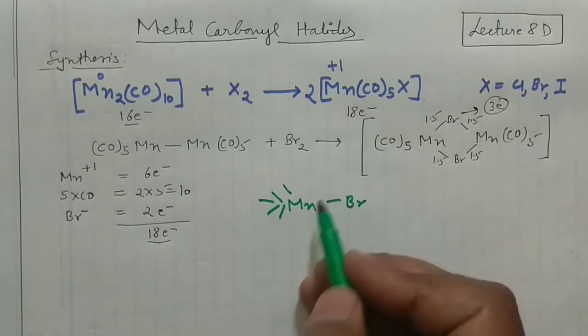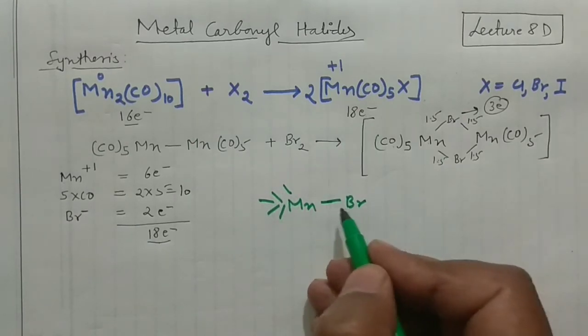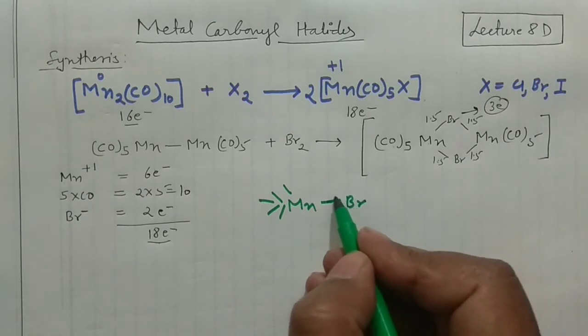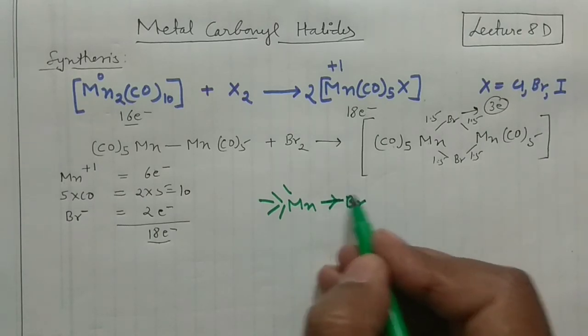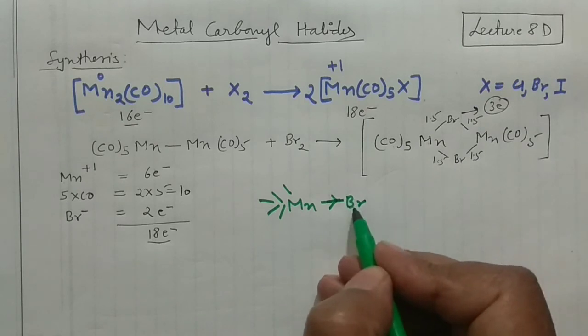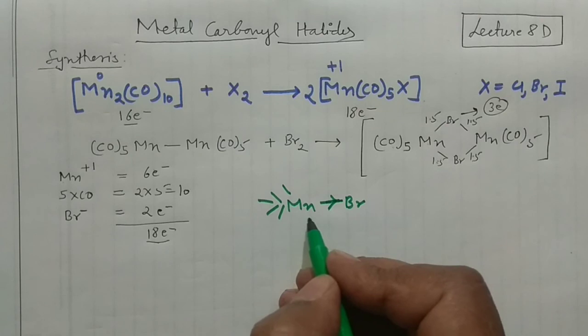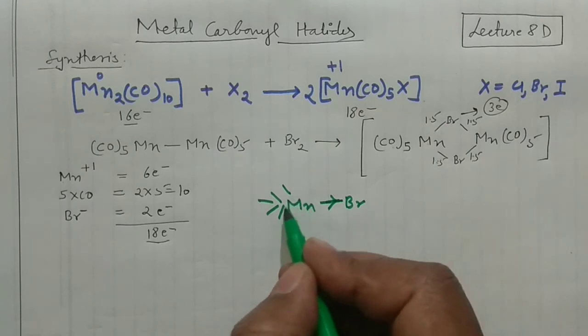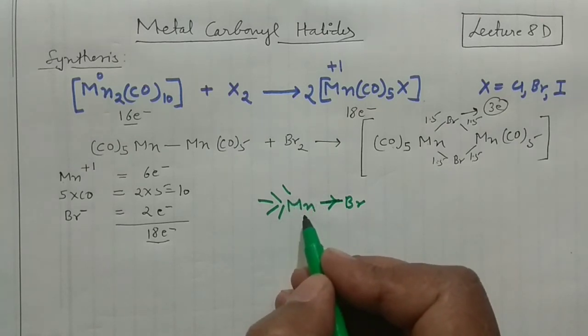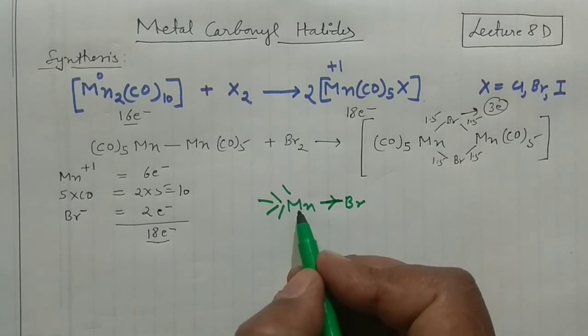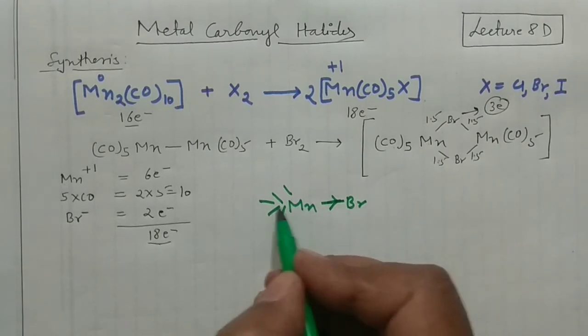This bromine is electronegative, so it will suck the electron density towards itself, making this manganese electron deficient. When this metal becomes electron deficient, back bonding would not be possible. So what will happen actually, this carbonyl